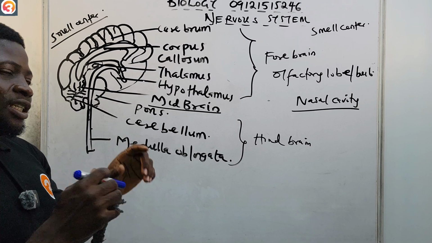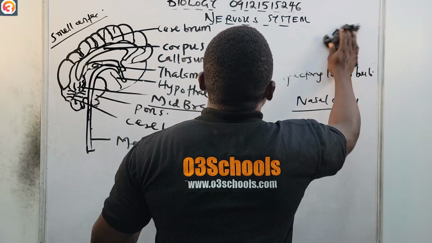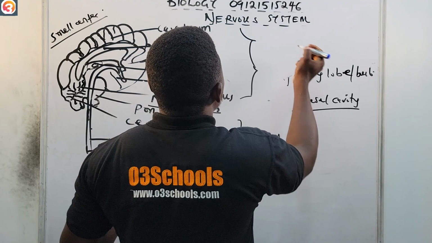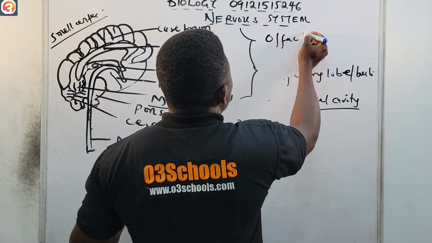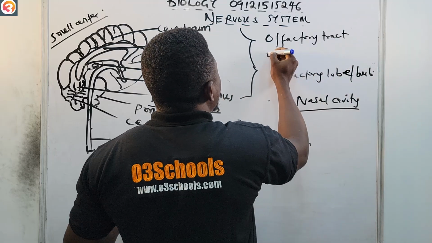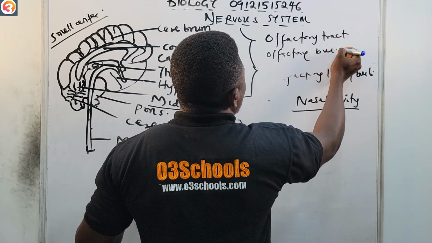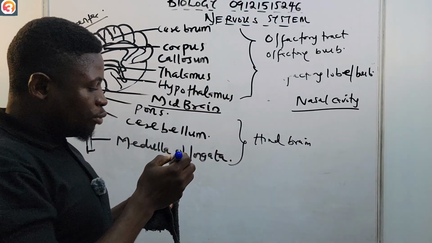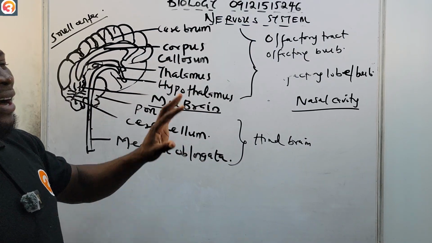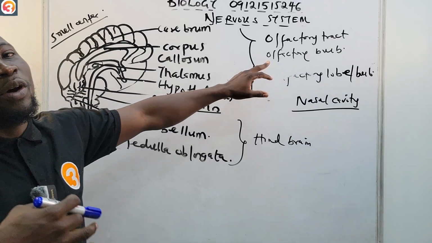There's one we call the olfactory tract. Okay, we have the olfactory tract, and then we also have the olfactory bulb. So we have the olfactory bulb, then we also have the olfactory tract. So it is the olfactory bulb that's first of all activated.